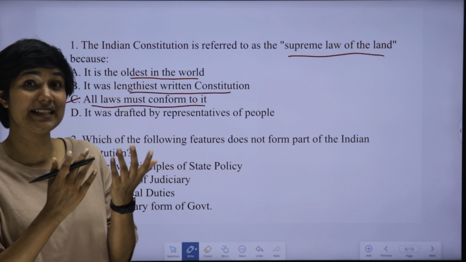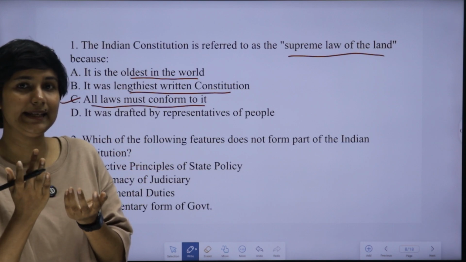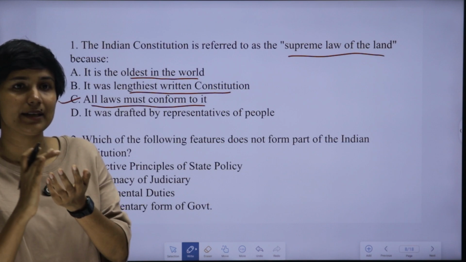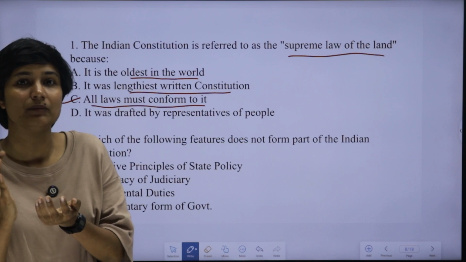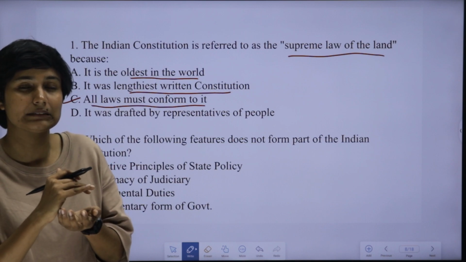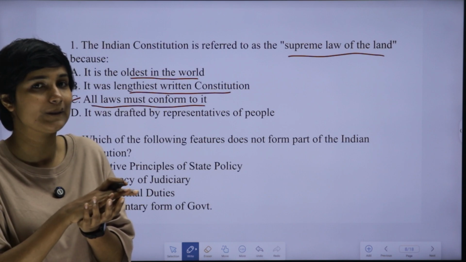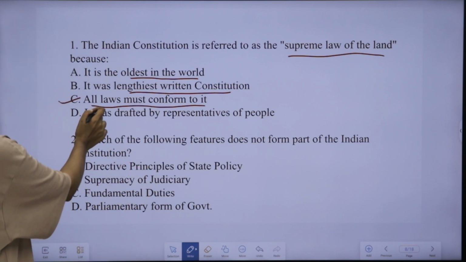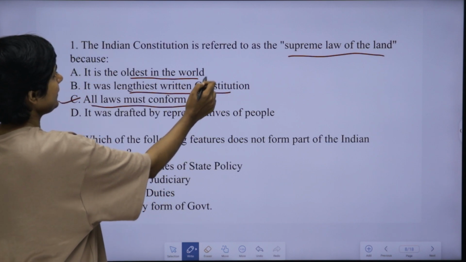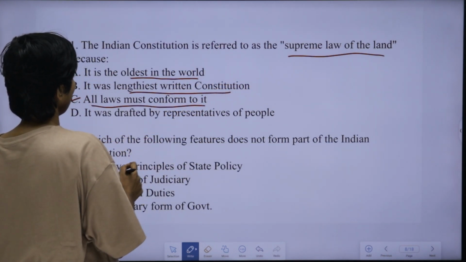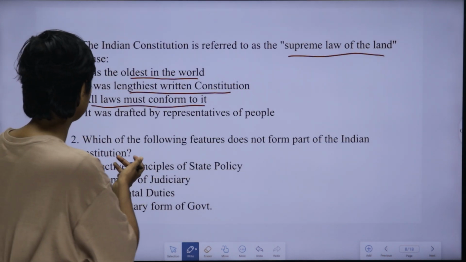If there is any contradiction with India's constitution by any other law, such laws, to the extent of the contradiction, will become void, and the constitution will prevail because it is the basic or supreme law of our country. So all other laws must conform to India's constitution. That is why it is called the supreme law of our land. So this is the answer. Hope you could get the answer.